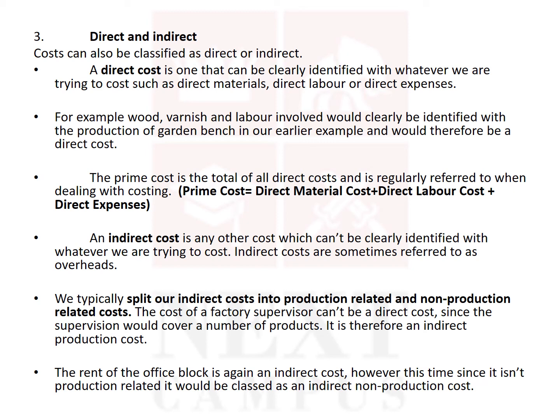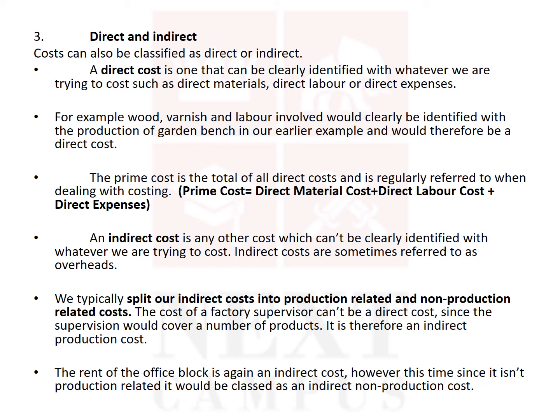Now, let's say that particular carpentry was situated in a rented factory. Per unit you can't identify how much rent is paid. So that's an indirect cost. So direct cost is what you can identify per unit, and when the production increases, direct cost will go up. The indirect cost is the cost that you can't identify with the level of output.